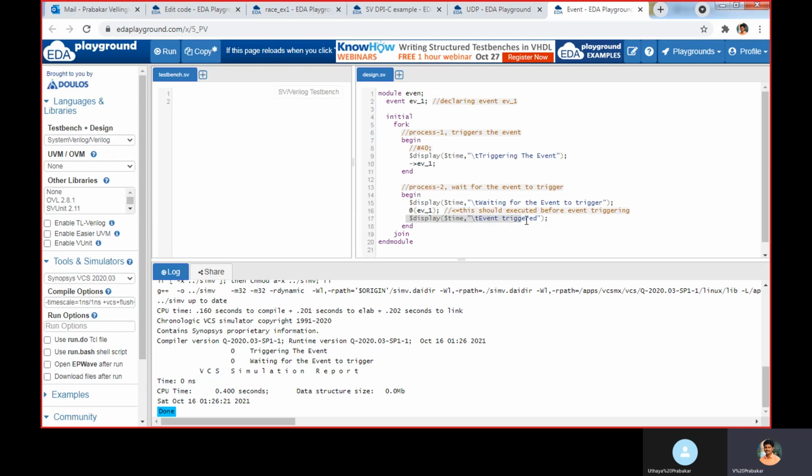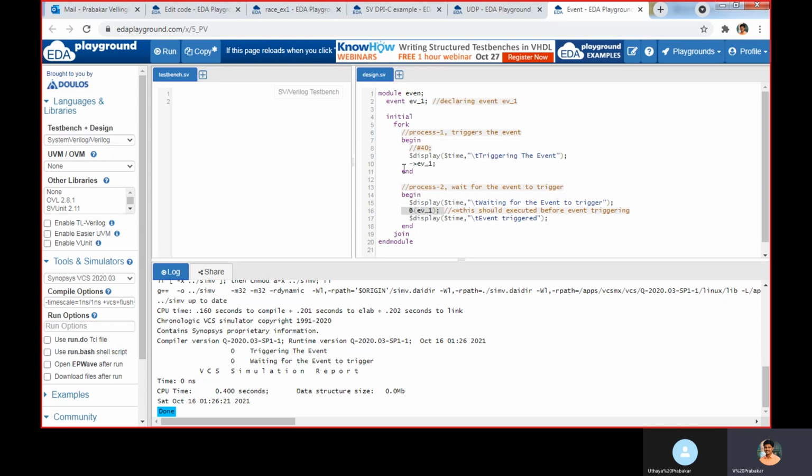Then it will enter into the following lines. If the trigger happens first, and then the execution comes to this line, it will wait for the event to trigger. It does not recognize the event triggered previously.